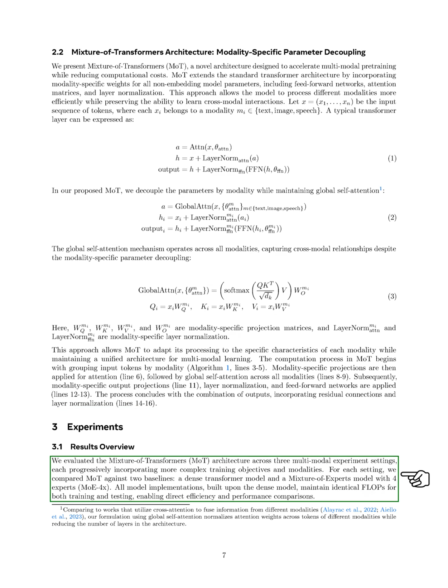We evaluated the MoT architecture in 3 multimodal experimental settings, each with increasingly complex training objectives and modalities. For each setting, we compared MoT to 2 baseline models, a dense transformer and a mixture of experts model with 4 experts. All models were built on the dense model and had the same computational load for training and testing, allowing us to compare efficiency and performance directly.